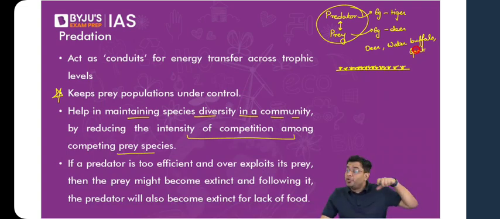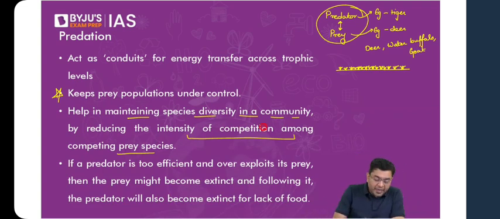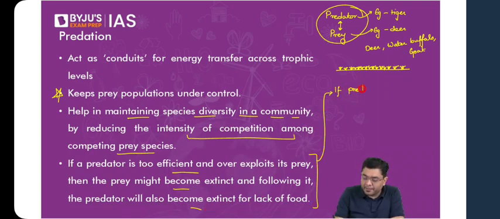You don't want the predator to be so very smart and so very efficient that the predator does not leave behind any trail of whatever is the prey population, or you don't want that condition to happen where the ecosystem balance in itself is disturbed. Okay, so if the predator is too efficient and overexploits its prey, then the prey might become extinct, and following it, the predator might also end up becoming extinct. And same is the case if the predator goes extinct.